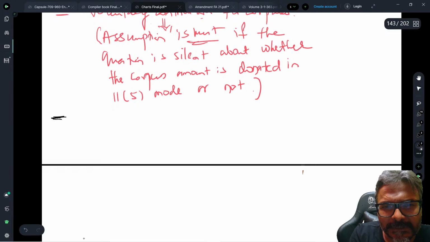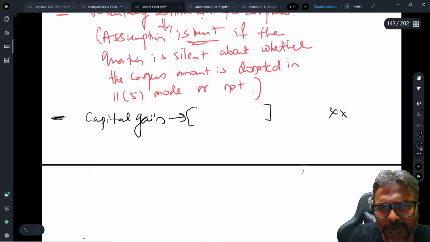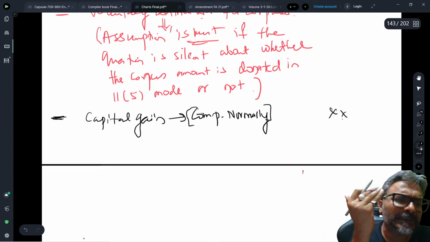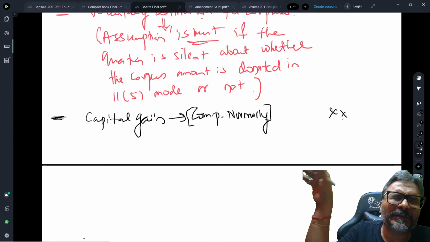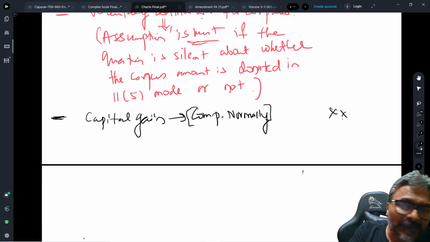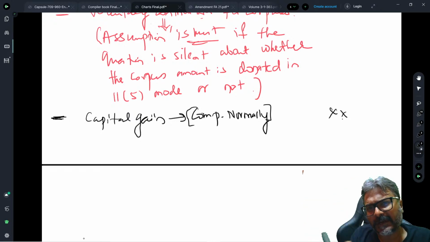Coming to the next point, students, is about the capital gains. Now, capital gains primarily, you will put the capital gains amount over here. So computation would be done normally. You will write here computation on capital gains to be done normally. There is no such specific computation that is required. Just think normally, whatever the way I am calculating the capital gains, I'll just keep the capital gains like this only. The point that will come in would be about the exemption. We will see one specific exemption of 11.1a on the capital gains front, but a bit later.